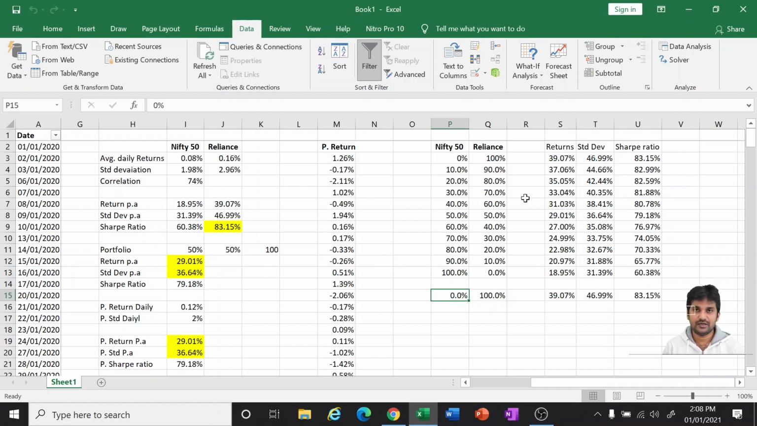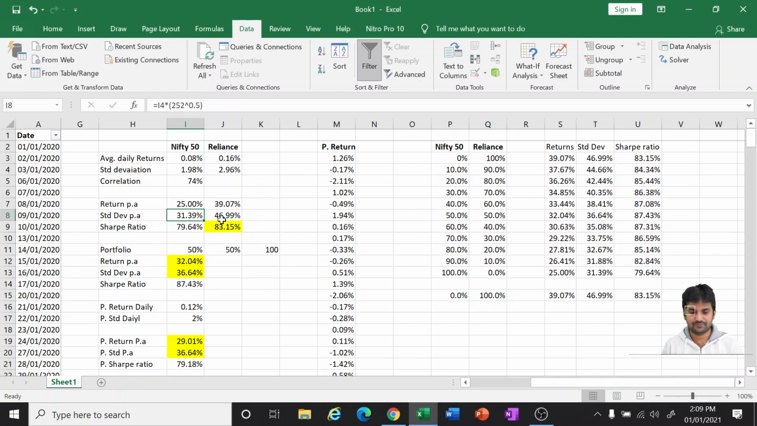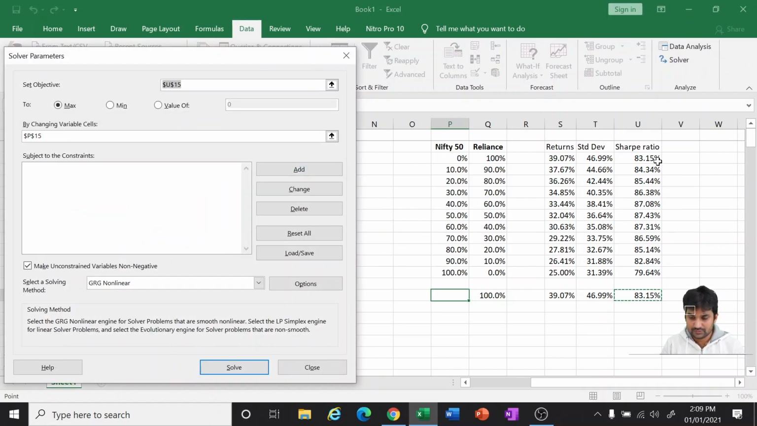In the example that we have taken, keeping 100% in Reliance is the best option as per the solver, but this will not be the case every time. For example, for our understanding, I'm very slightly changing the facts. For instance, this was not 18.95%. We got some 25%, a round figure, from the Nifty 50. In that case, let's again ask solver what will be the optimum.